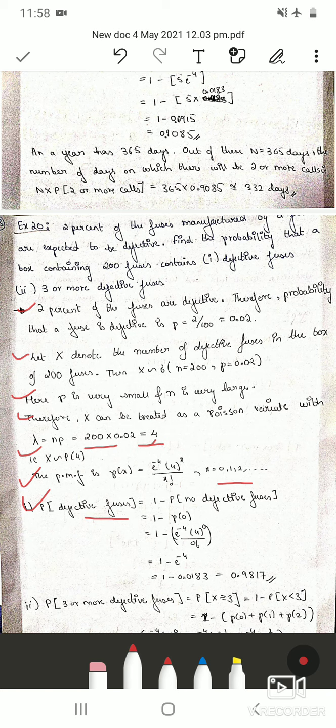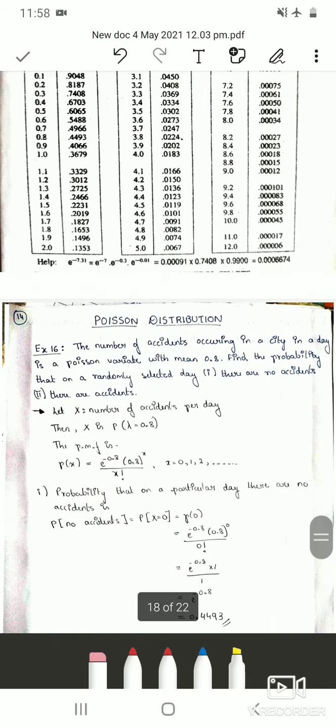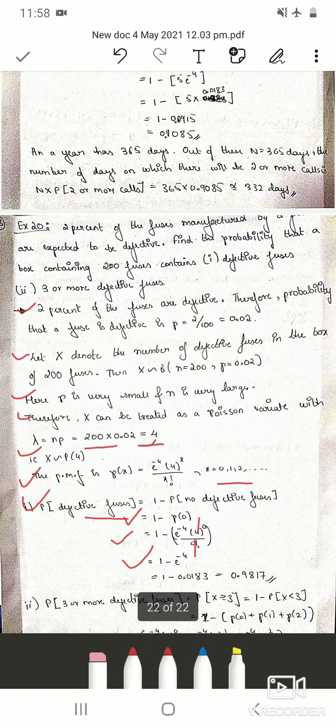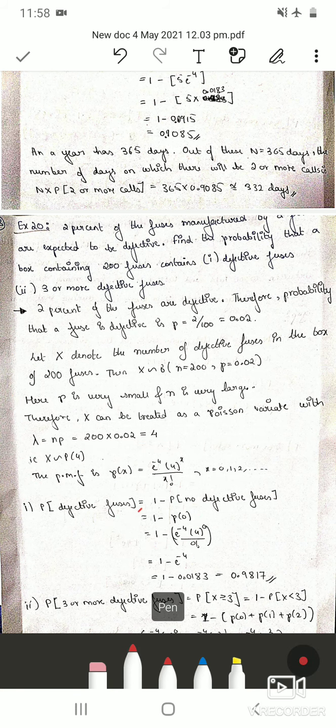Therefore we can find p of 0, which is, in place of x substitute 0, e raised to minus 4 into 4 raised to 0 by 0 factorial. So this is 1 and this is also 1. So it is 1 minus e raised to minus 4. Go to the Poisson distribution table. Check for lambda equal to 4, it is here. Its corresponding e raised to minus lambda value is 0.0183. So 1 minus 0.0183 is 0.9817. So this gives you the probability that out of 200 fuses, there are defective fuses.